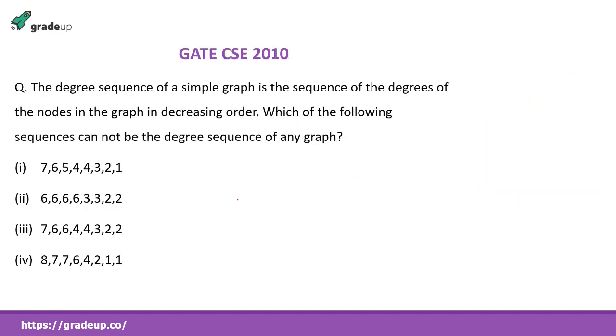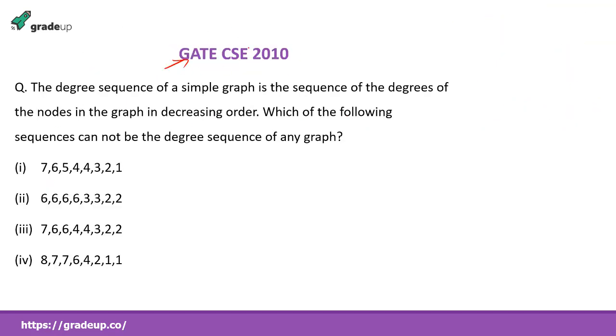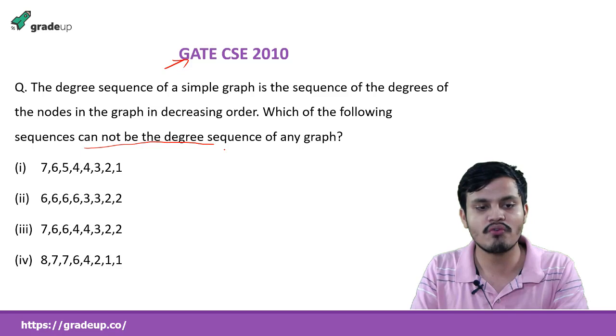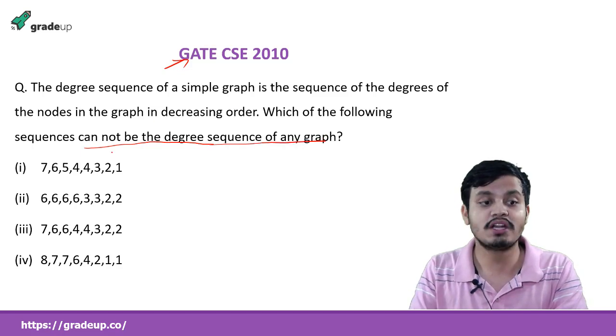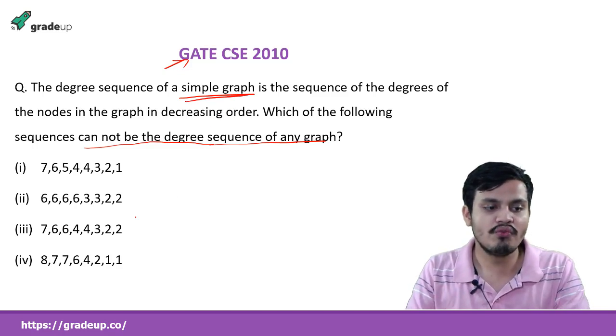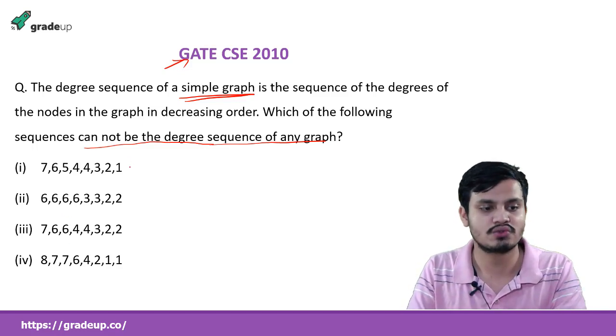Okay, so see a question based on what we have learned, Havel-Hakimi. So this is the same question based on that. These are the degree sequences we are given, and the question is asking which cannot be the degree sequence of any graph, and it is talking about a simple graph. So we need to find out. I told you how to apply Havel-Hakimi, and we will do this for this one also.